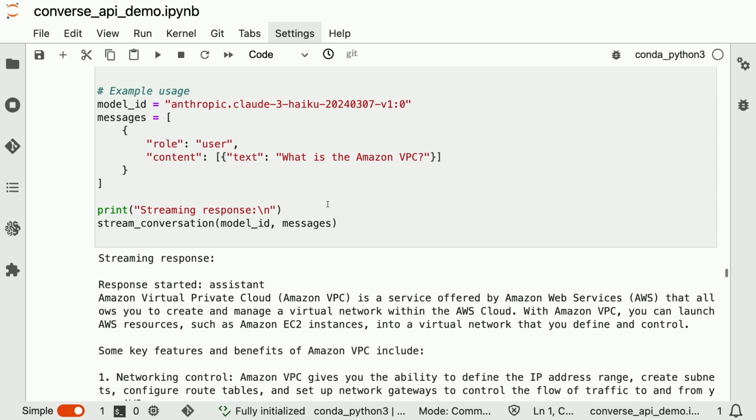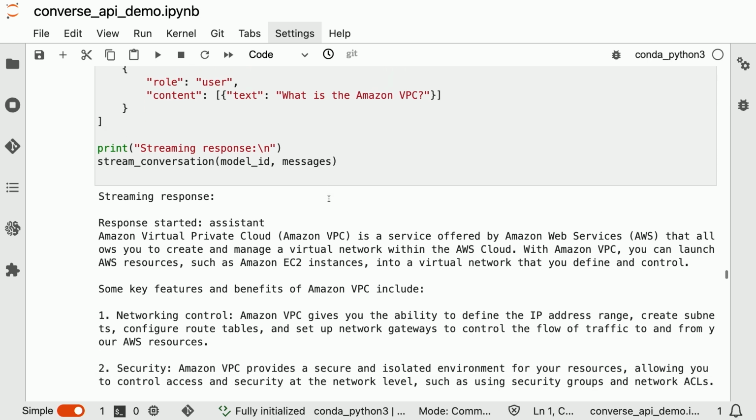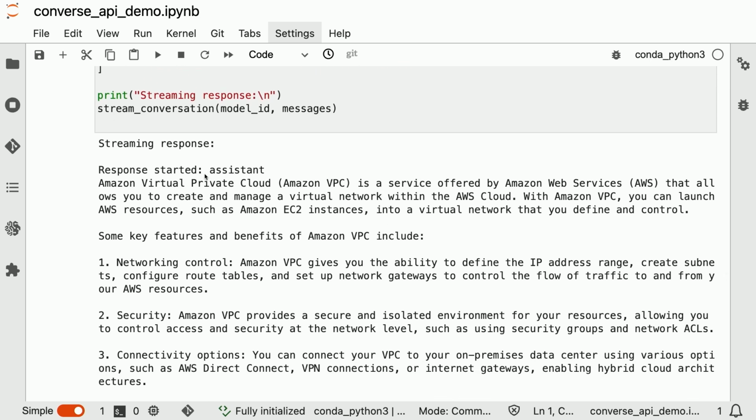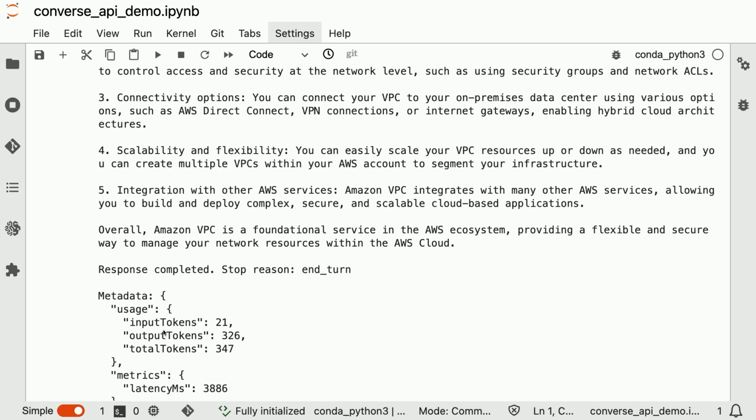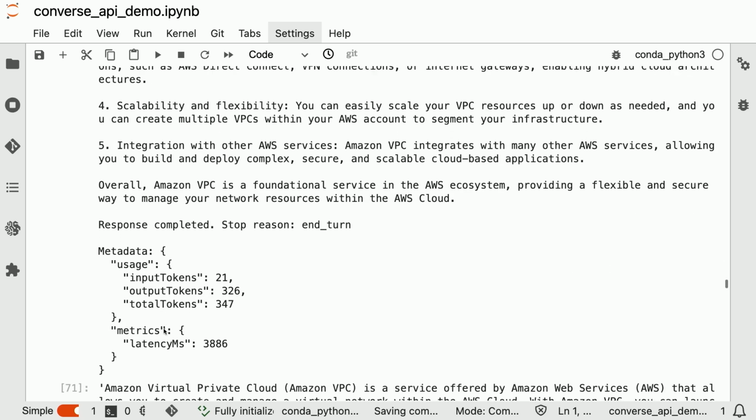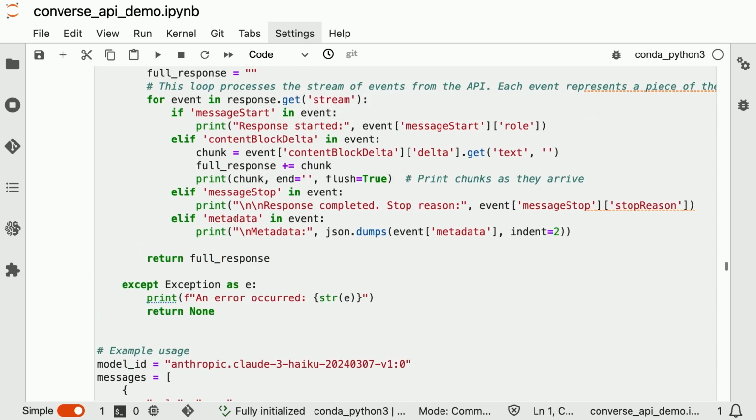And since we're using Haiku, this is going to be blazing fast since it is the lightest and fastest model from Claude 3. And here's the streaming response. This lets us know the response started from the assistant. And then at the end, we'll have the metadata from the assistant response. And we're printing all this out. Now that's the Converse Streaming API.